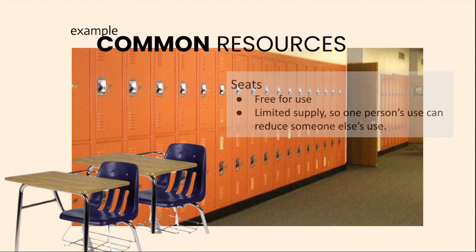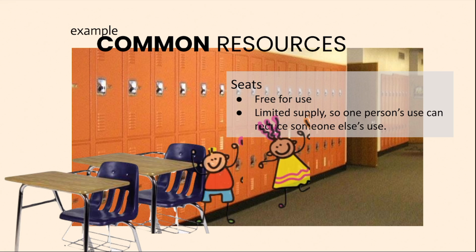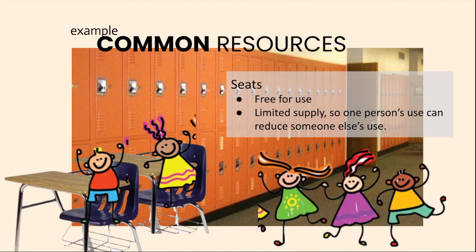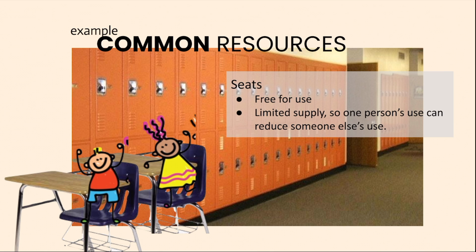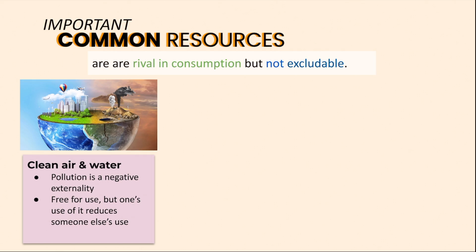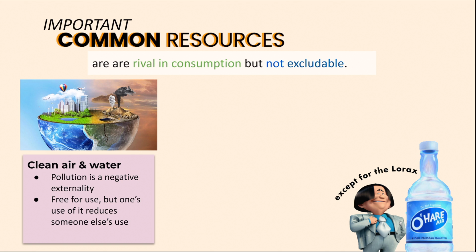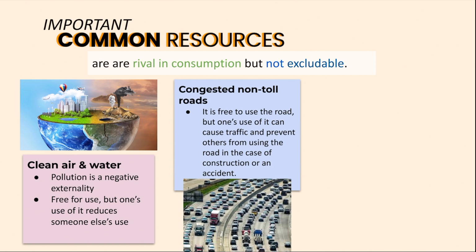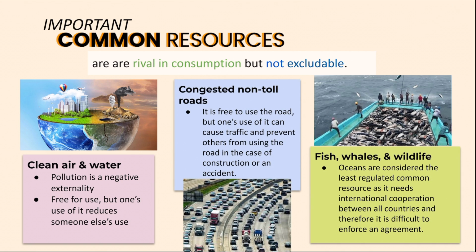Moreover, at school, an example of common resources would be seats to sit in. It's free to sit in a chair, but your use of the good would prevent another's use of it because the amount available would eventually run out. The same would go for utensils at lunch and loose-leaf paper. Other examples of important common resources include clean air and water, congested non-toll roads, and the environment.